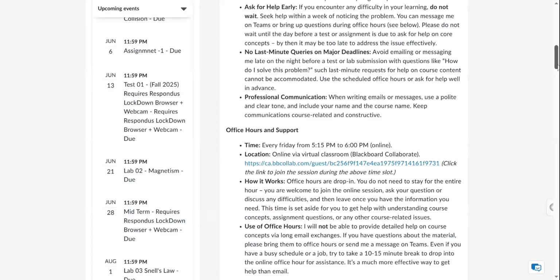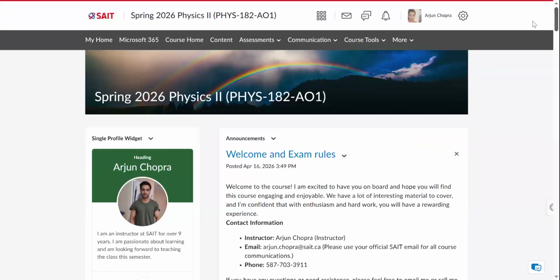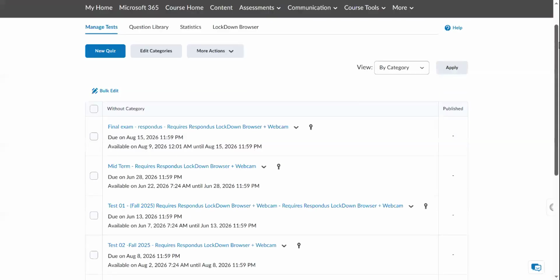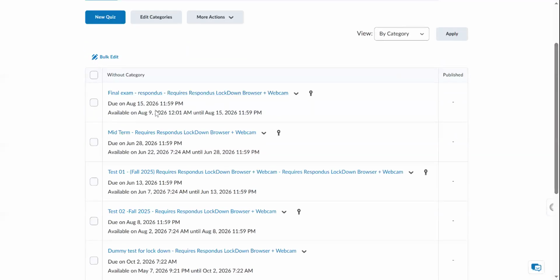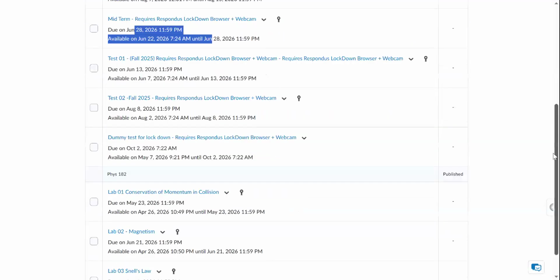If you are confused about these dates, from here you can always go to the assessments, and then you can find the due dates under the test section and the assignment section also. For example, if I click on the test section, I can see the final exam is available on the 9th of August, and it goes up to the 15th of August. In the same way, the midterm dates and test dates are also available down here. You can look into them.